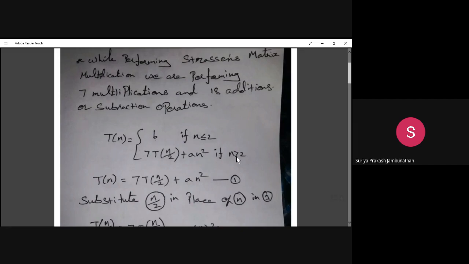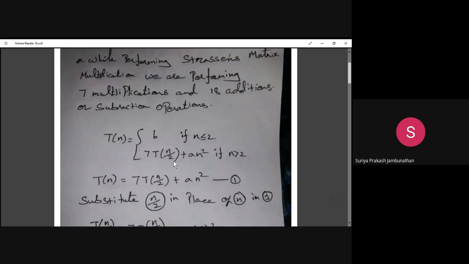If the n value is greater than 2, then our time complexity is 7T of n divided by 2 plus an square. The 7T of n divided by 2 is for doing the 7 multiplication steps. Whatever the 7 multiplications we are doing, for that we write 7T of n divided by 2.